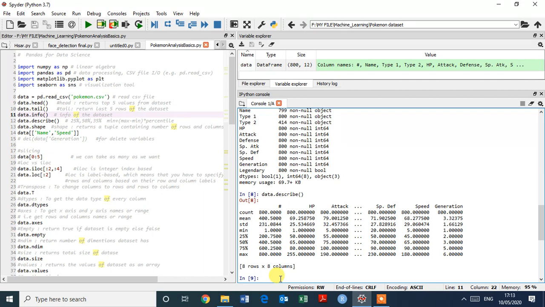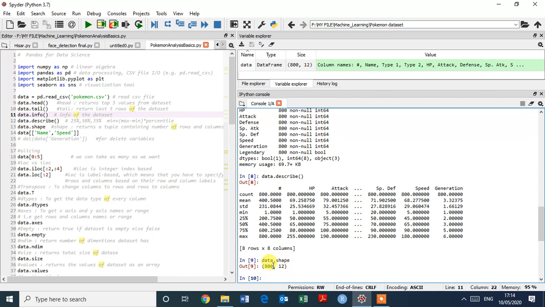Suppose we are going to check the data shape. Just type data dot shape. Shape returns a tuple containing the number of rows and columns, and enter: the 12 variables and 800 observations. This is the shape of the data. Here you can see it in the variable explorer also.